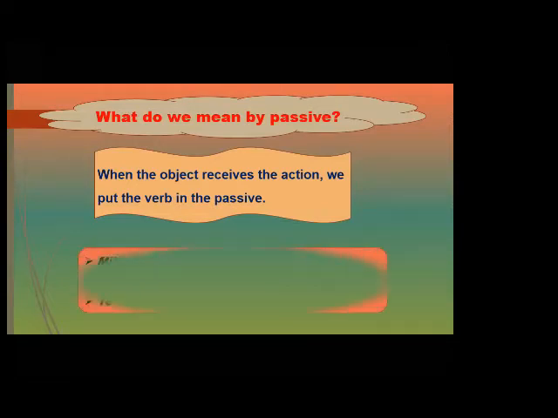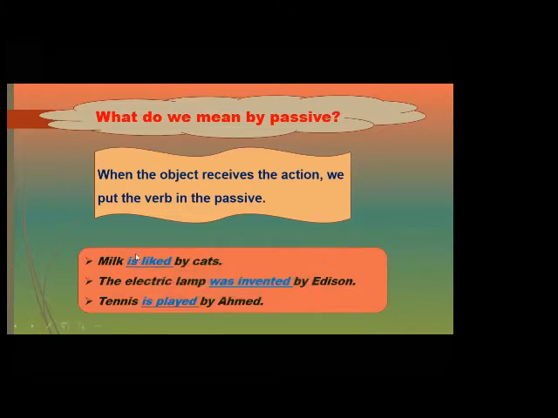What happened? Milk is liked by cats. This is passive. Now we are not talking about cats, we are talking about milk. So here, milk is the object that receives the action, which is liked.